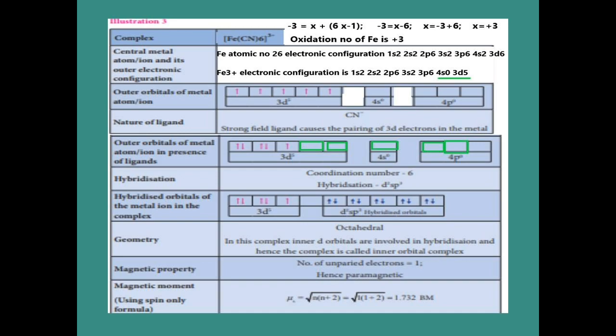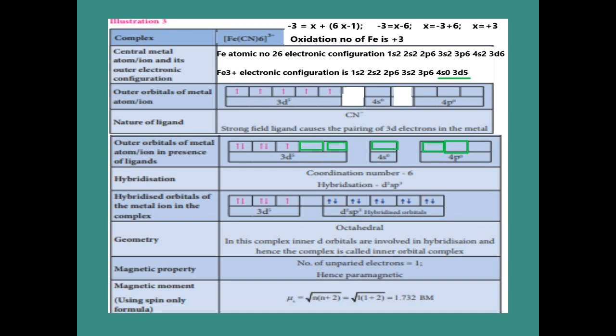The coordination number is 6, so we get an octahedral geometry, and the complex is called an inner d orbital complex, because the d is from the 3d. What is the n value here? The n is 4, so how do we get 3? It is n minus 1. The n minus 1 d orbital undergoes hybridization, so they are called inner orbital complexes. Please recall our valence bond theory. It is indicated in one of the points: inner orbital complexes mean the n minus 1 d orbital.